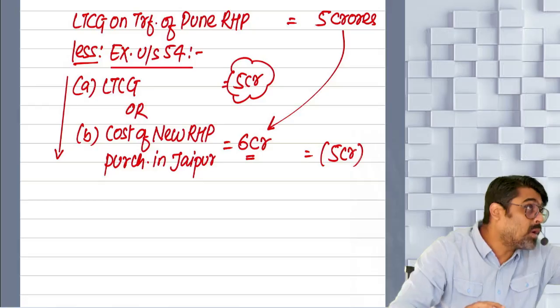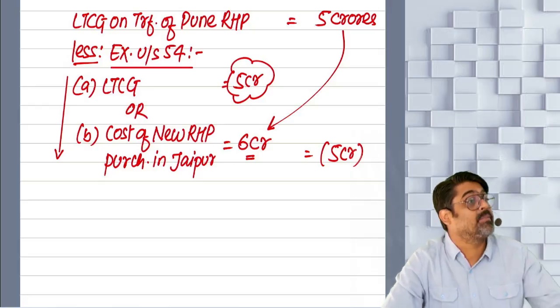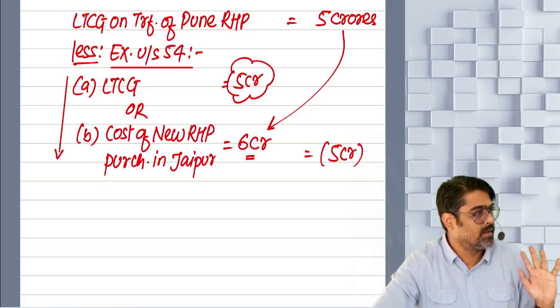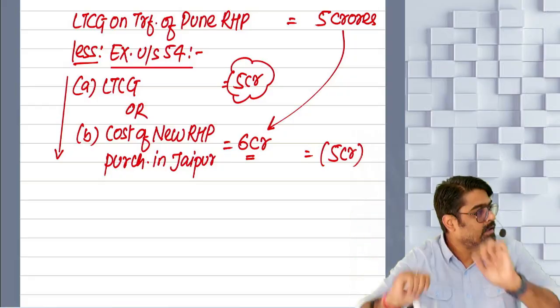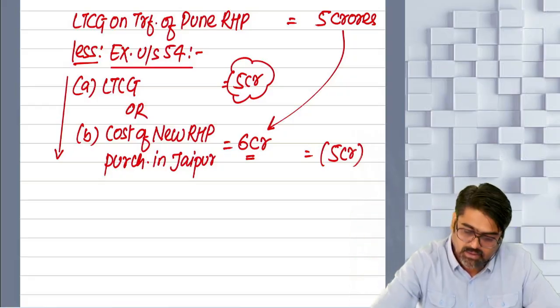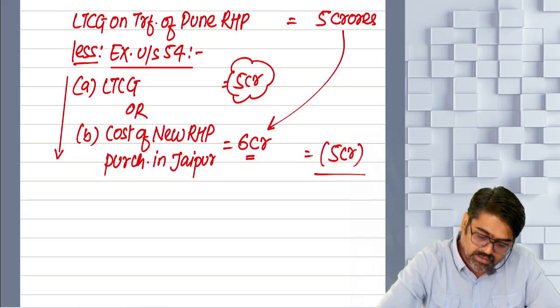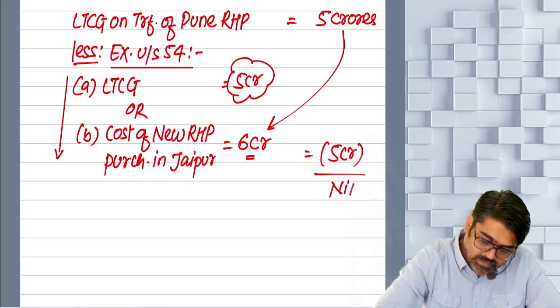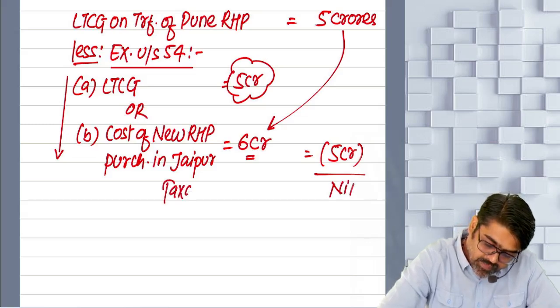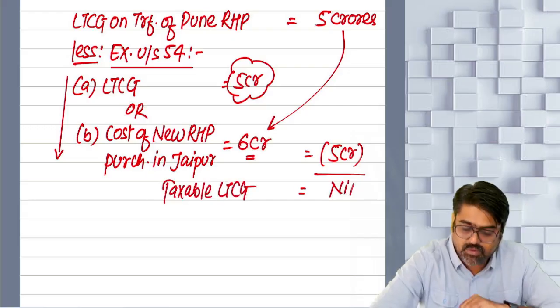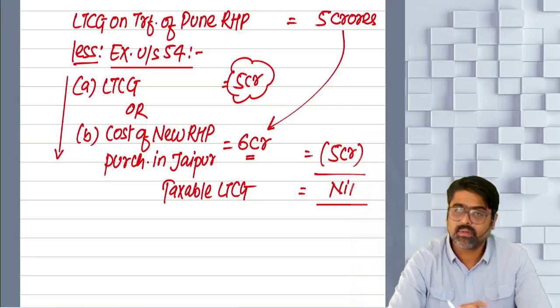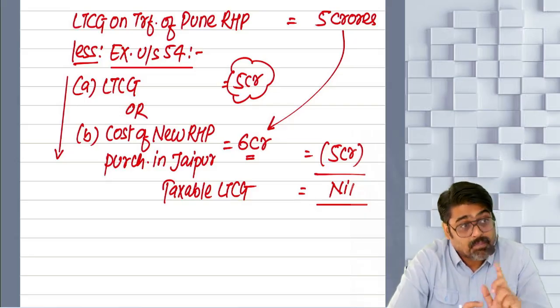So out of the cost, 5 crore cost is met by this 5 crore long-term gain. Hence, 5 crore long-term gain is exempt. Understanding? So how much will be the taxable gain right now? Nil. This time your taxable LTCG is equal to how much? Nil. Done.